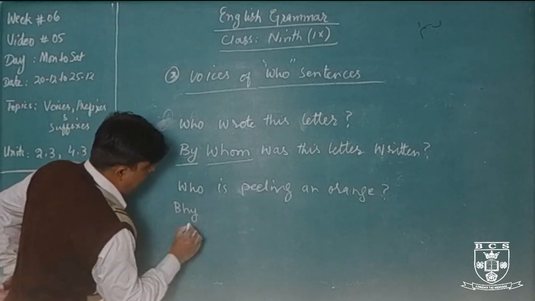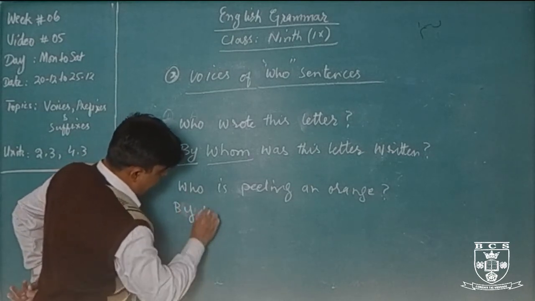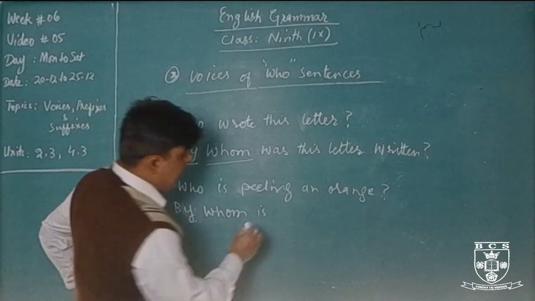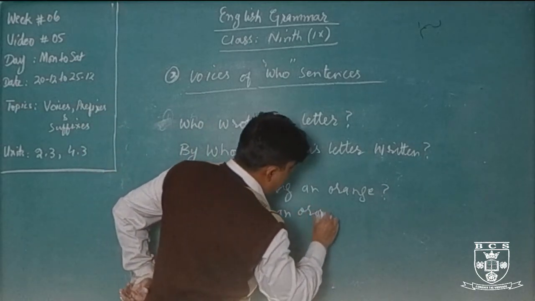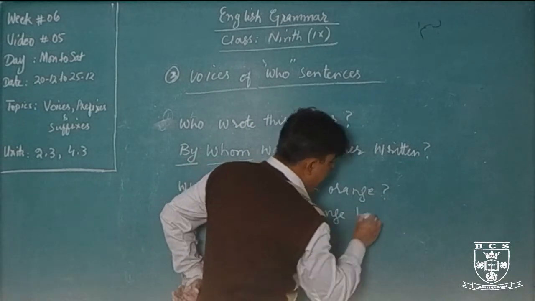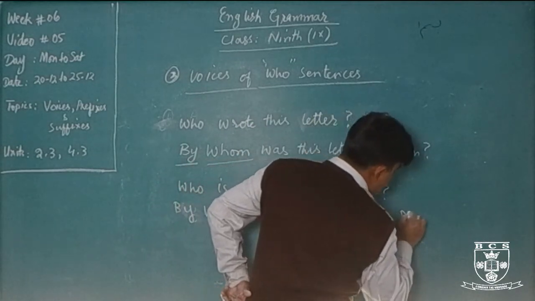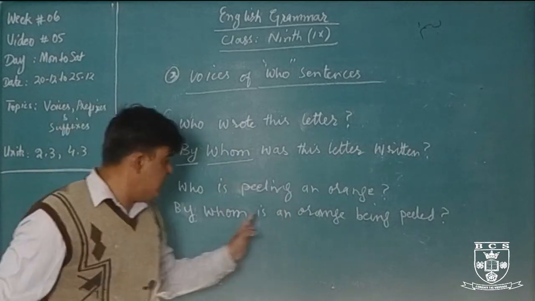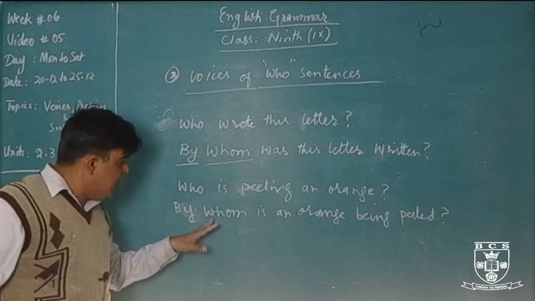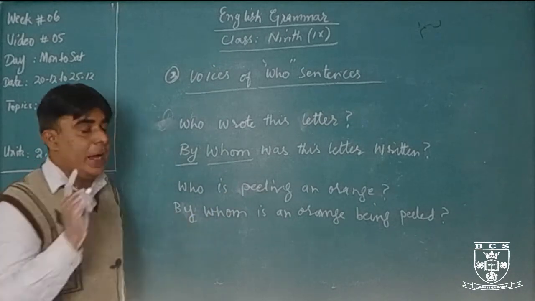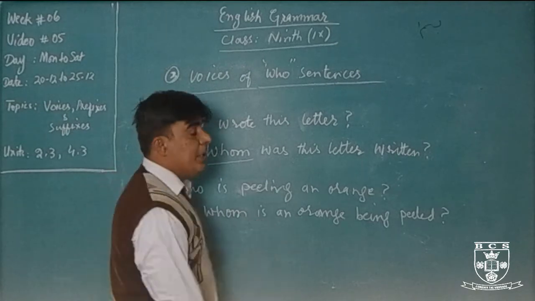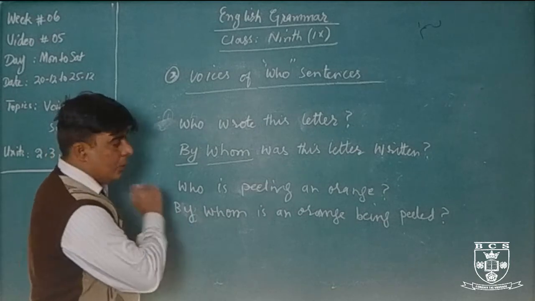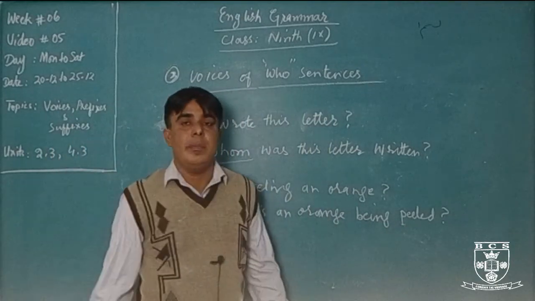By whom is an orange being peeled? Main verb will be in third form. This is present continuous tense, and we will change it with by whom. First we will use by whom, and all the other sentence will be in interrogative form. Just we will add by before the whom, and main verb will be third form, passive voice.